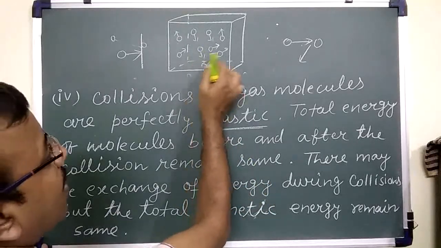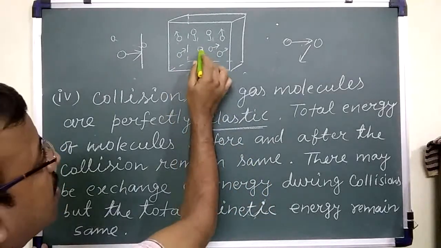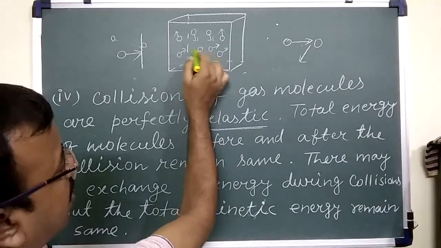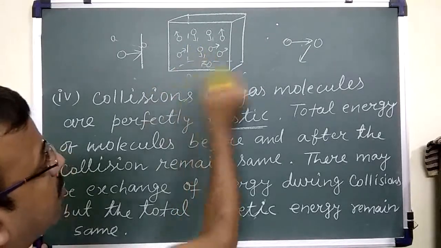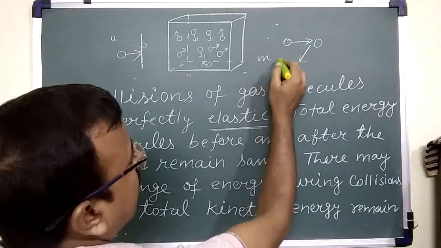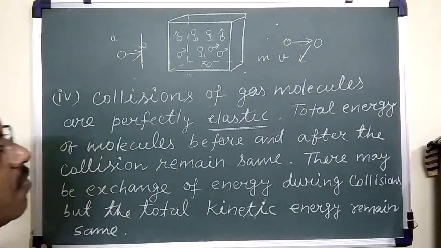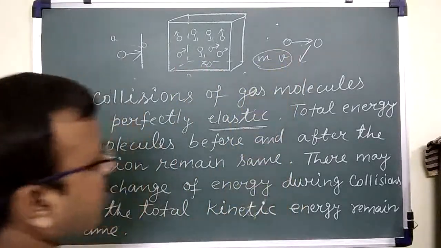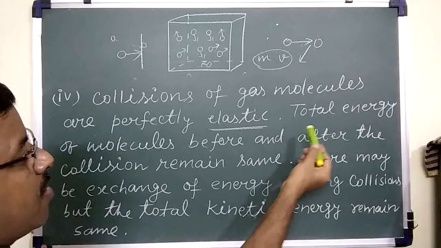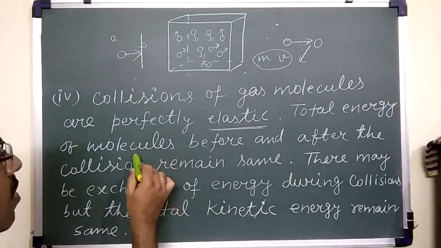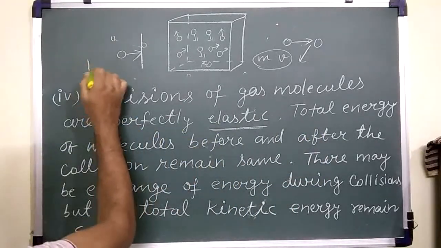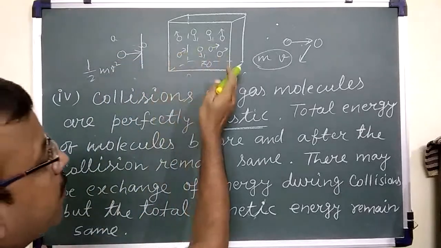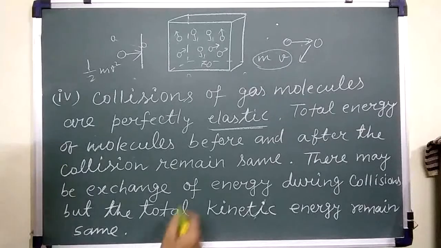When the molecules collide with each other, the mass is fixed and the velocity also does not change overall, so total momentum remains conserved. The total energy, half mv square, before and after collision remains the same.